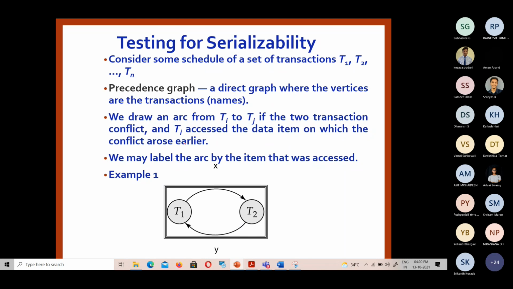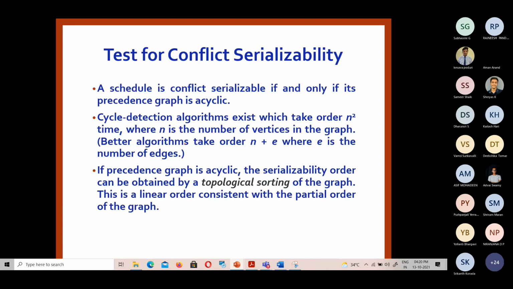As I told in the last class, we can also swap the non-conflicting instructions to check whether it leads to a conflict serializable schedule or not. That is one procedure, but this is a very simple procedure to check. Simply draw the precedence graph and find out whether there is a cycle or not. If there is no cycle, it is serializable, and the serializability order of the transactions can be got by topological sorting. So this is what the testing of serializability means.